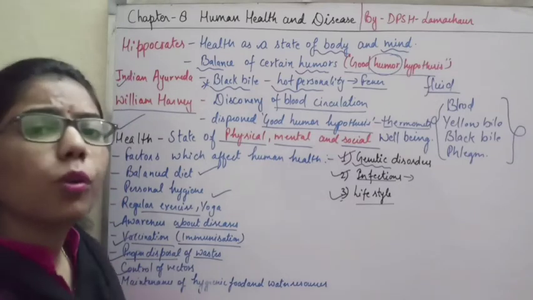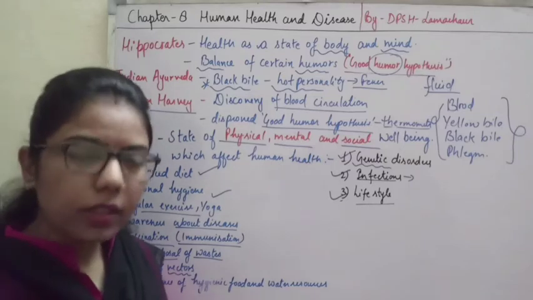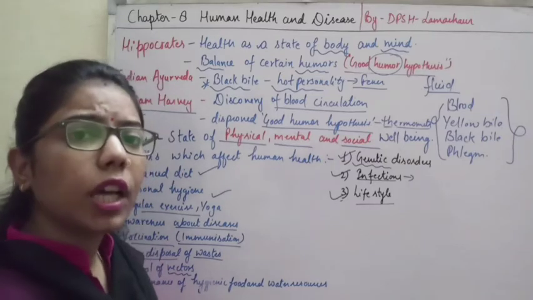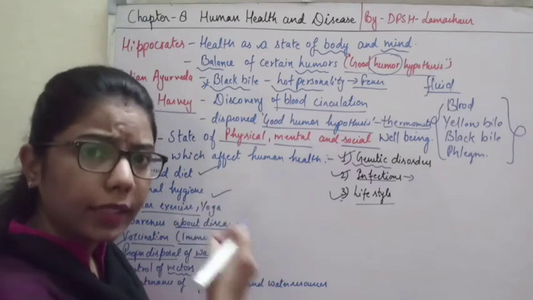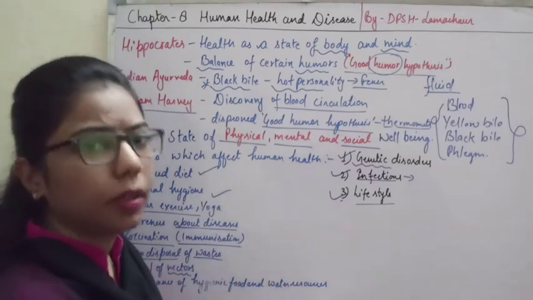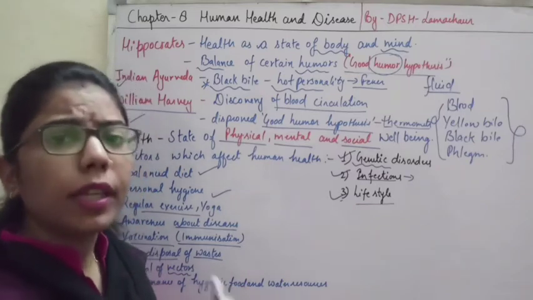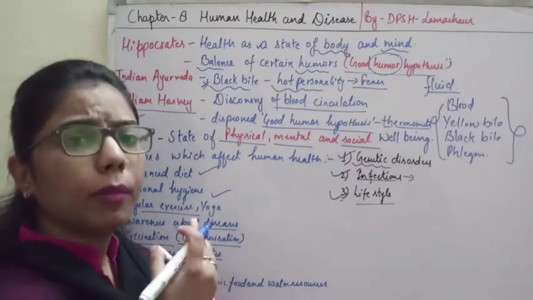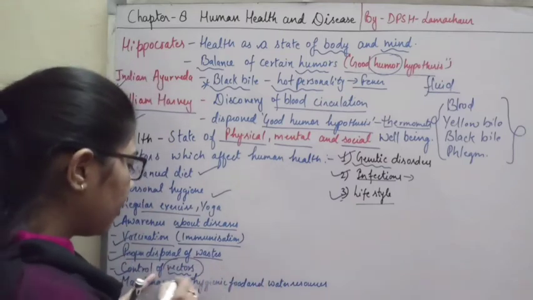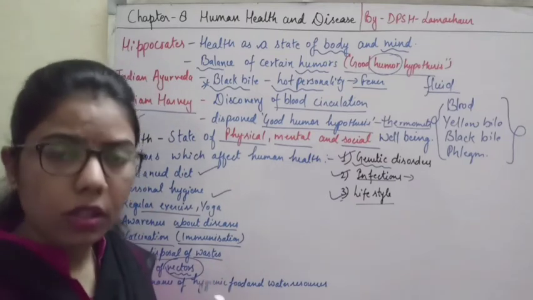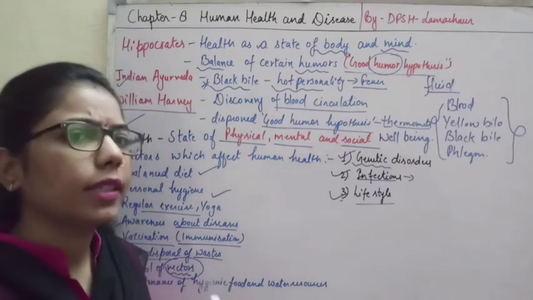Now the control of vectors. What do you mean by vectors? Vectors are those agents which are passing any disease from one person to another person, right? So vectors are passing some disease from one individual to another individual. So what we have to do? We have to control these vectors so that there will be no such type of disease.